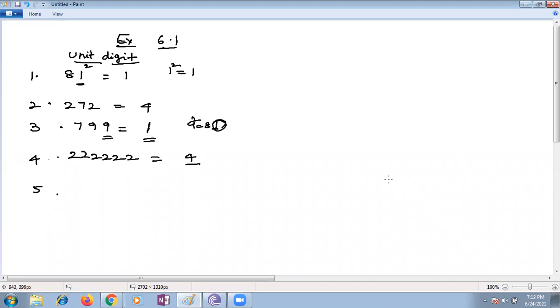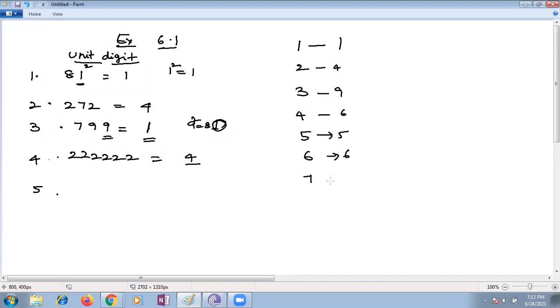Ma'am, if the units digit is 1, then it will come 1. If 2, it will come 4. If 3, we will get 9. If 4, 6. 5 means we will get 5. 6 means 6. That's right. 7 means 9. 8 will get 4. And 9 will get 1. And 0 we will get 0.